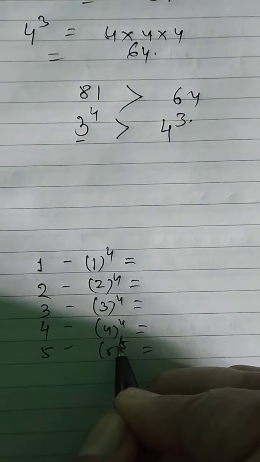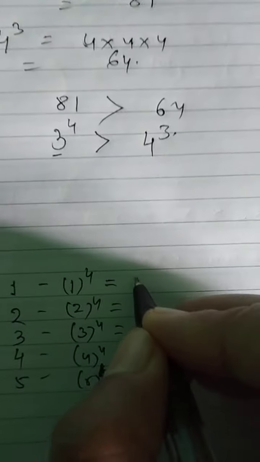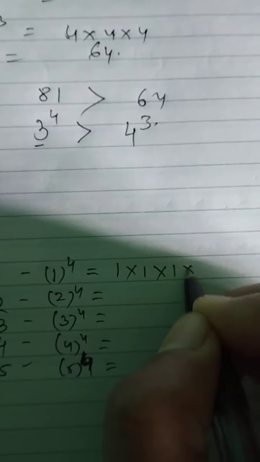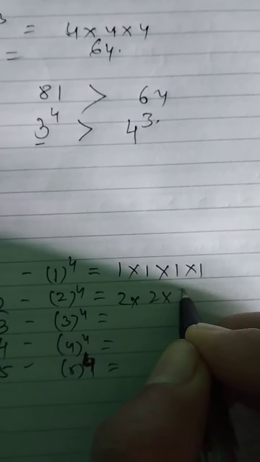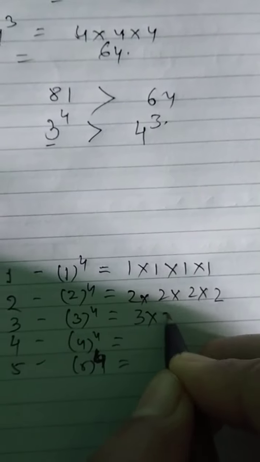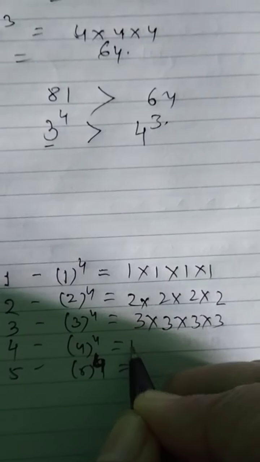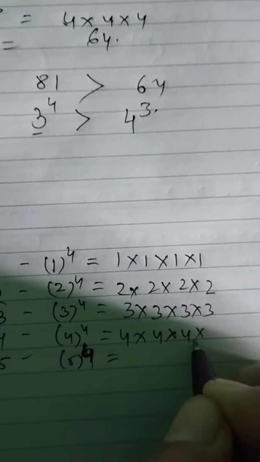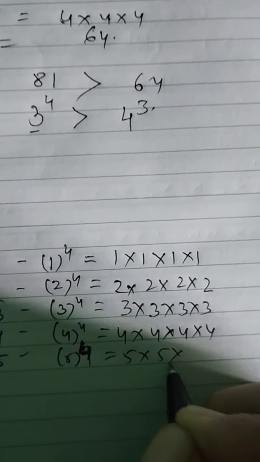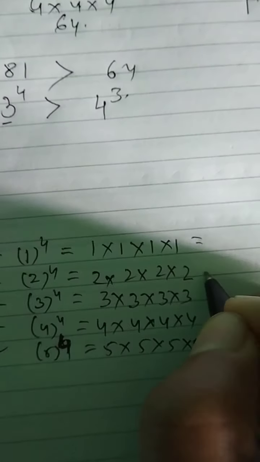Now you can write it 1 into 1 into 1 into 1, 2 into 2 into 2 into 2, then 3 into 3 into 3 into 3, 4 into 4 into 4 into 4, 5 into 5 into 5 into 5. You have to find the value of all the natural numbers raised to the power 4.